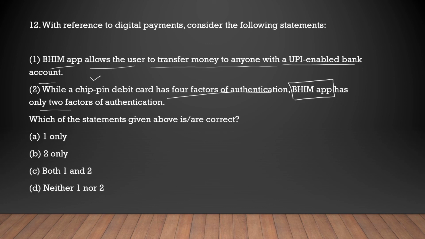So if we have developed something now, it should be more secure. How can a chip PIN debit card have 4 factors of authentication, but the BHIM app have 2? Obviously, the BHIM app should have more factors of authentication. That's why people will switch towards this. This is not correct. First is correct only.